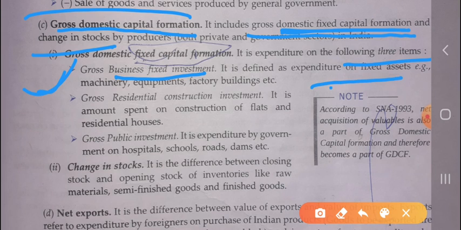It is defined as the expenditure on the fixed asset. These all are the expenditure which is made on the fixed asset, for example, machinery, equipment, factory, plant, etc.